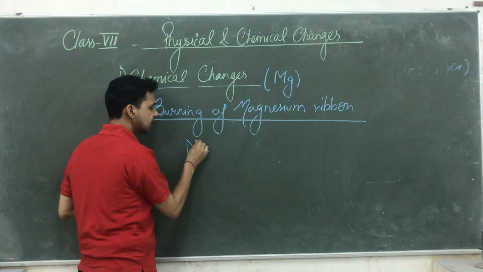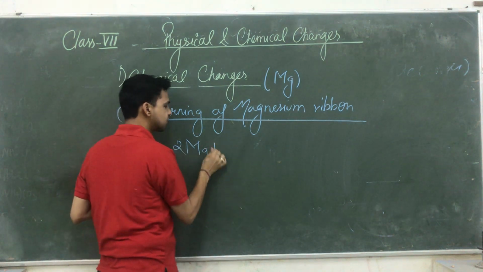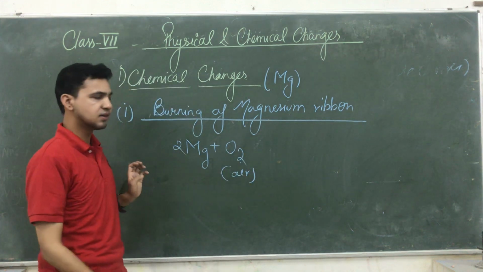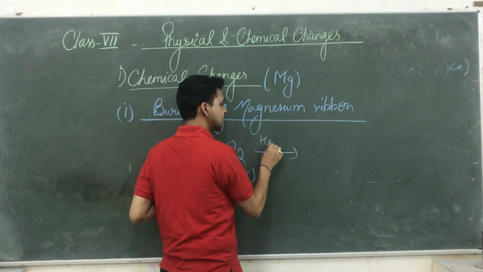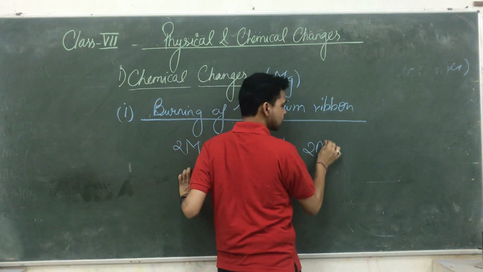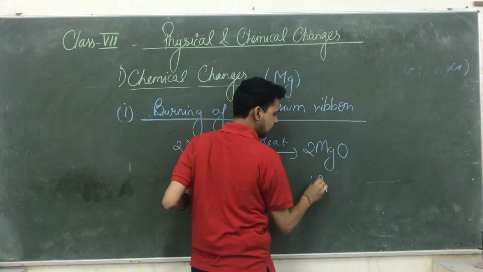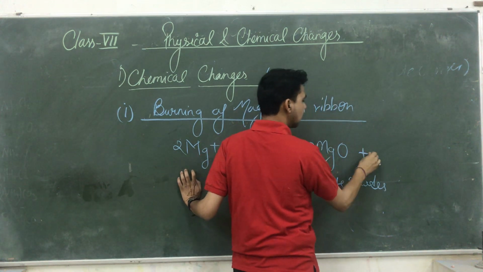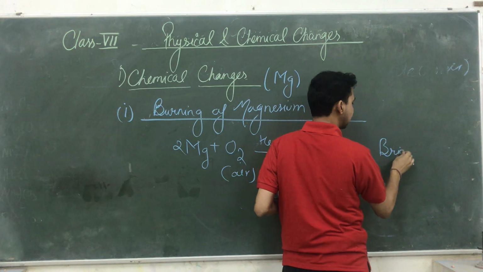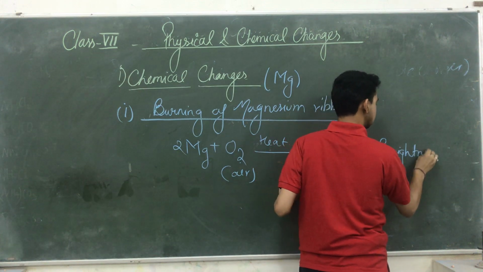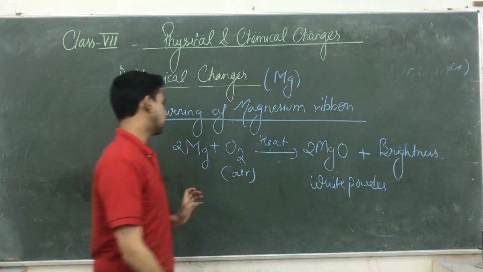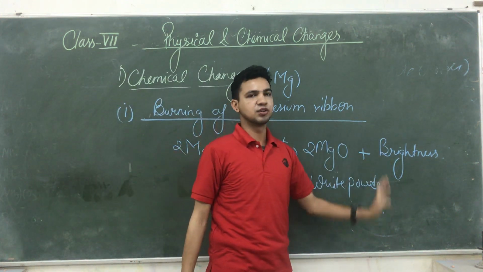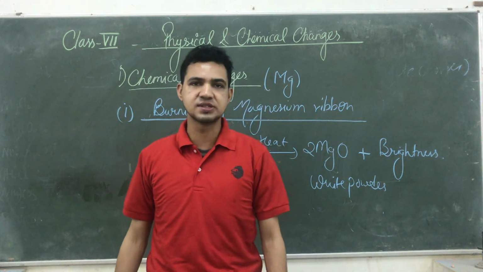See what happened here. We take the magnesium and burn it in the presence of air. Air means we need oxygen to burn anything. Then we provide heat. The compound formed is magnesium oxide, which is a white powder, and it gives you brightness, a white color light. This is already discussed in your NCERT.